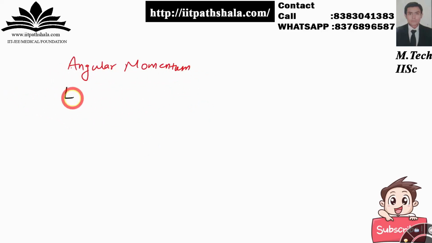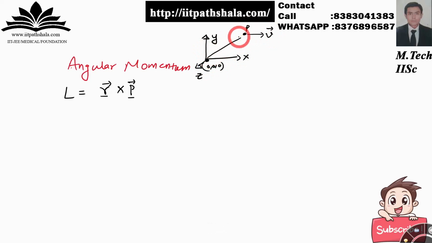As you know, angular momentum is r cross p. R is the position vector, p is the momentum itself, the linear momentum. For example, if you have your Cartesian coordinate system x, y, z, this is your origin 0 0 0. You have a point particle p over here which is running with a velocity vector v. Then you show it by an r vector, the position vector.